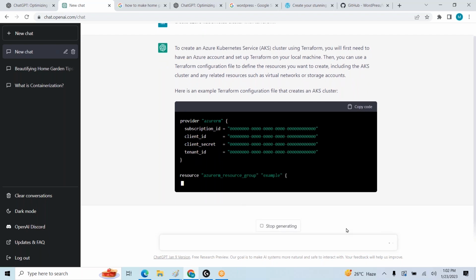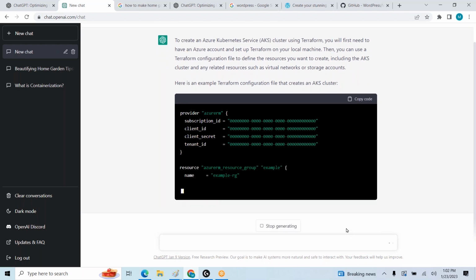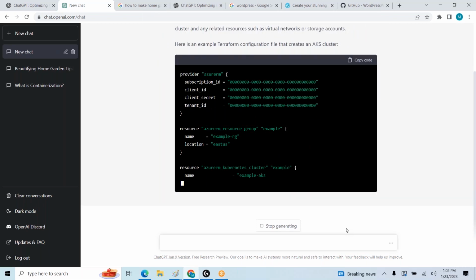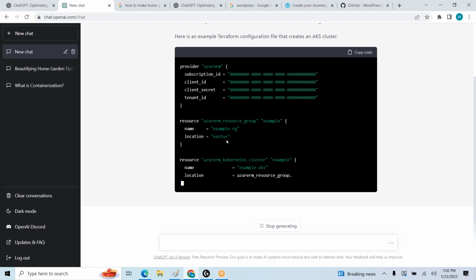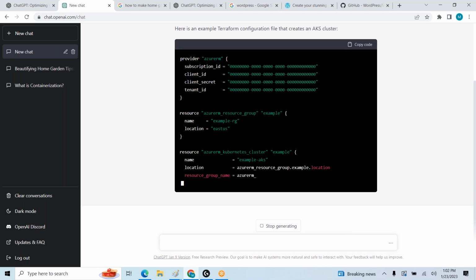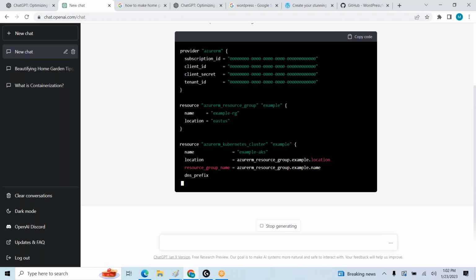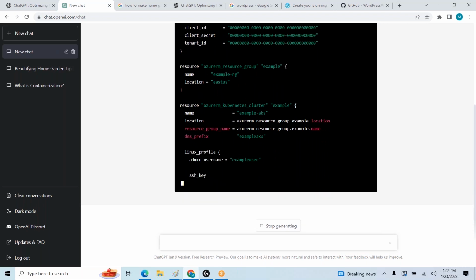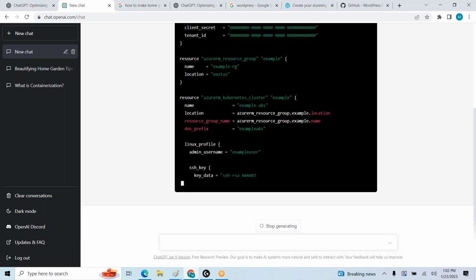Just observe here: provider, resource. Here we'll mention our credentials. And resource, first resource group, right? Resource group, after that Kubernetes cluster, right?